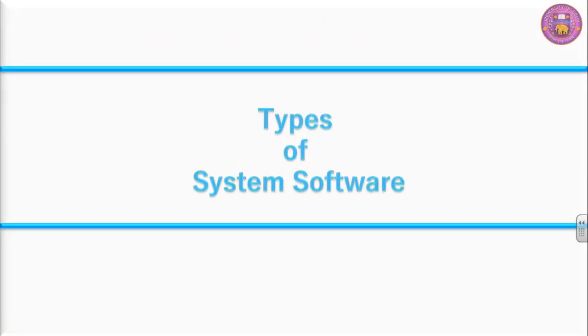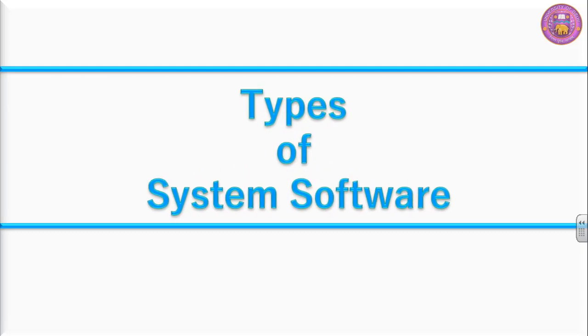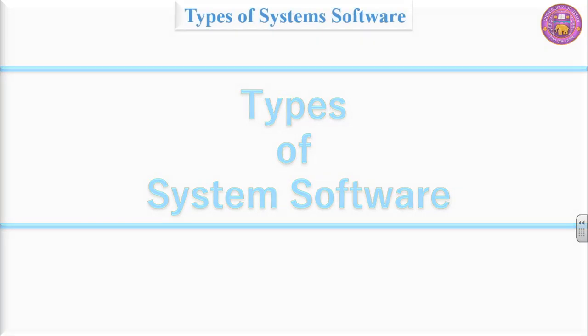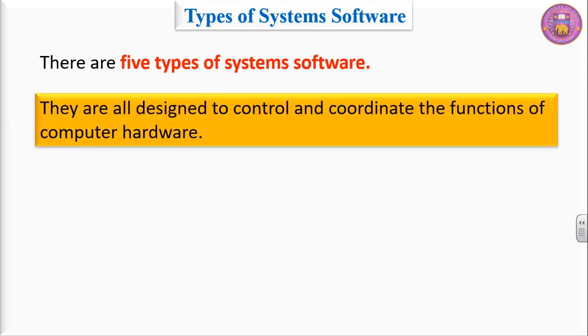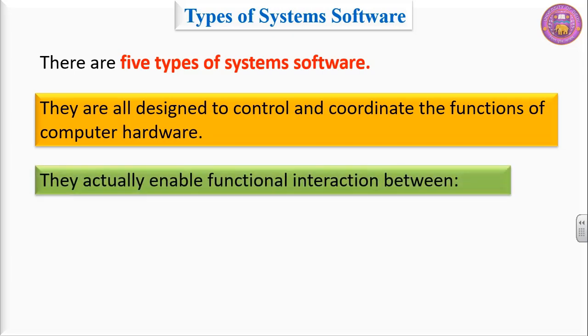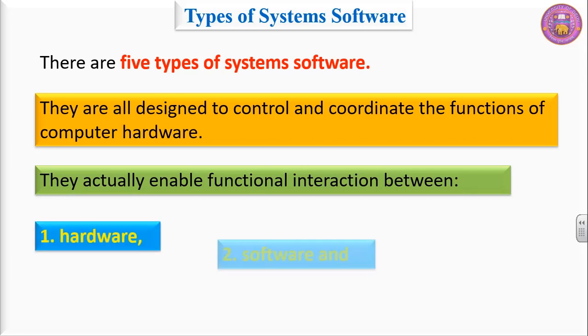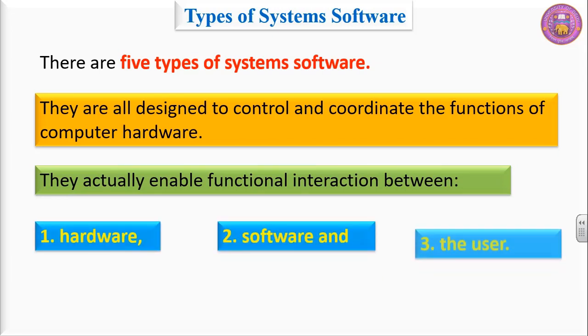Welcome to my class. In this video session, we will talk about types of system software. There are 5 types of system software. They are all designed to control and coordinate the functions of computer hardware. They actually enable functional interaction between hardware, software, and the user.